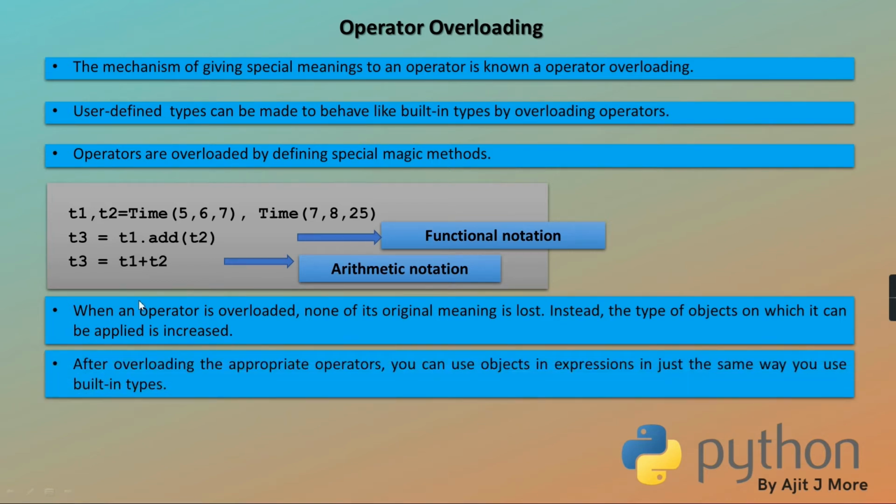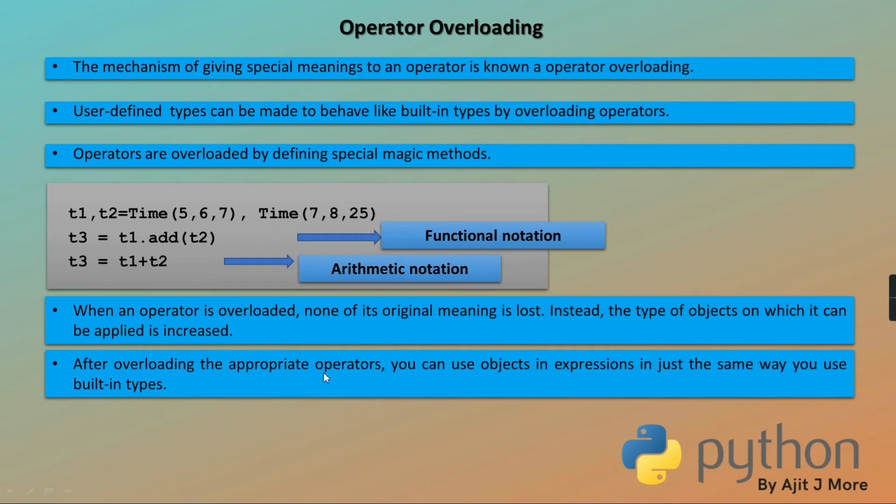Getting clear? After overloading the appropriate operator, you can use them in your expressions as if you are doing it on a built-in type. As you are adding two integers, as you are adding two floats, with the same syntax you are adding two user defined objects.